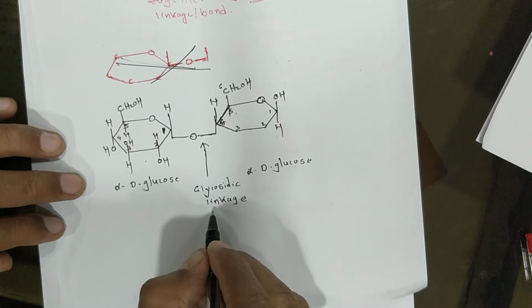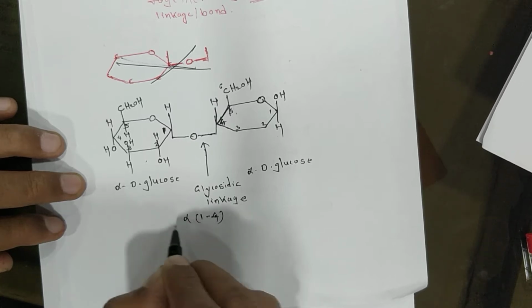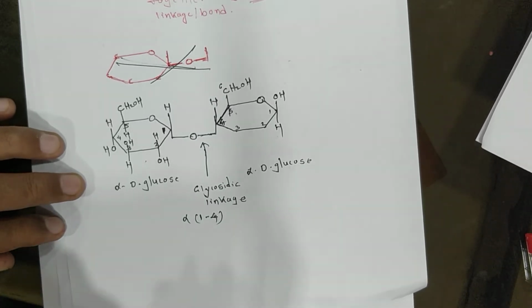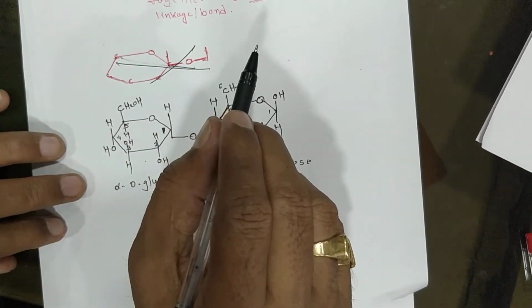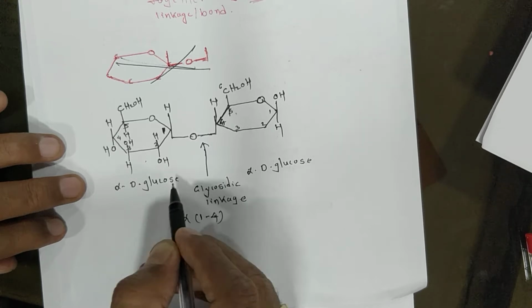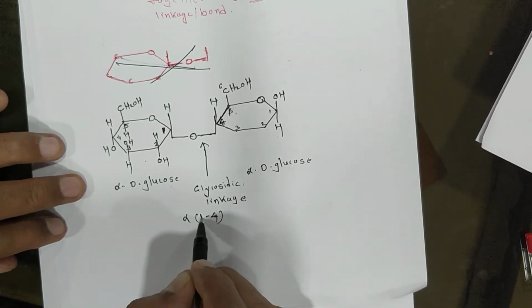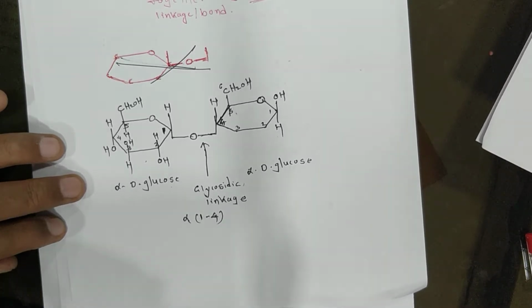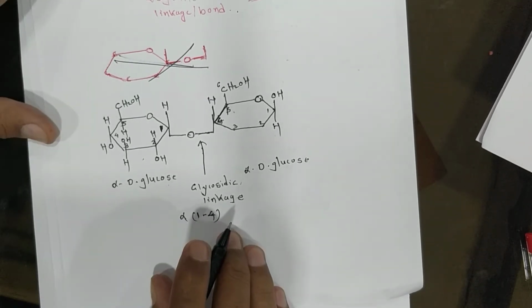That's why the linkage is called the 1,4 alpha glycosidic linkage. Maltose is made up of two molecules of alpha D glucose joined together by an alpha 1,4 glycosidic linkage, and this whole structure is called maltose.